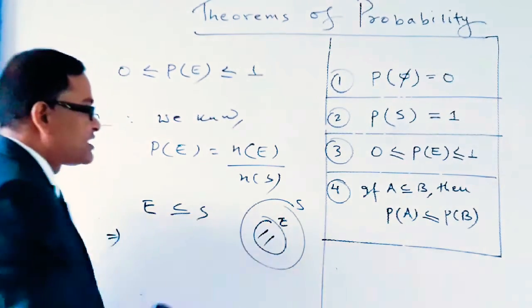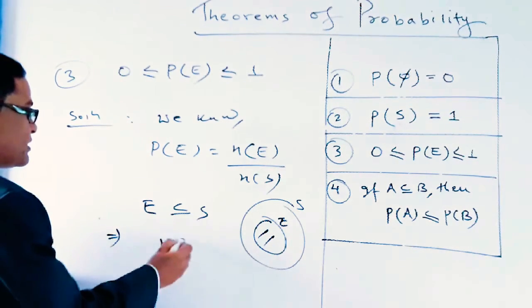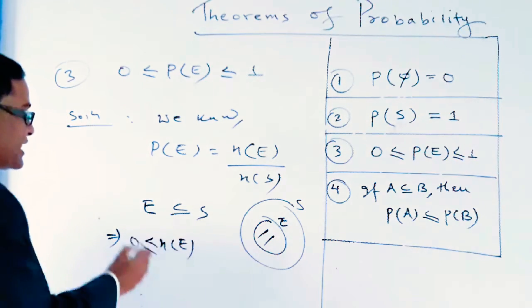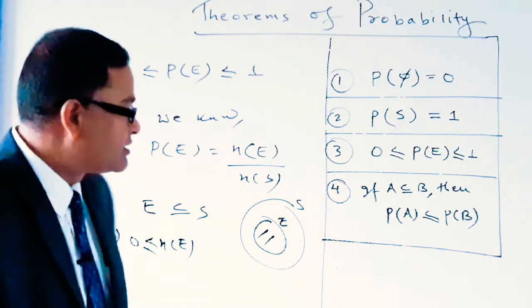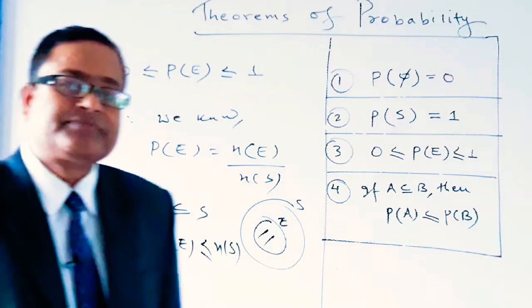So from the set theory we can say that the number of elements in the event is always greater than or equal to 0 and less than or equal to the number of elements in the sample space.